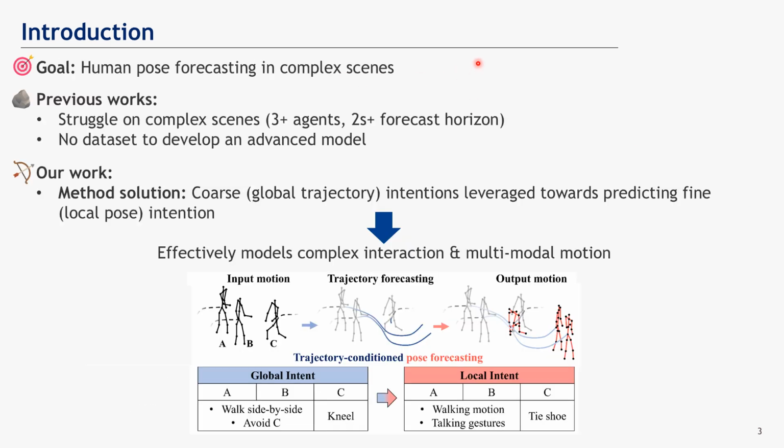Our work tackles human pose forecasting in complex scenes. Indeed, previous SOTAs struggle on complex scenes with three or more agents and 2 or more seconds of forecast horizon. Therefore, in a method perspective, we propose a coarse-to-fine method where global trajectory represents the coarse intentions and local pose represents fine intentions. This coarse-to-fine approach efficiently models the complex and multimodal nature of human interaction and motion.